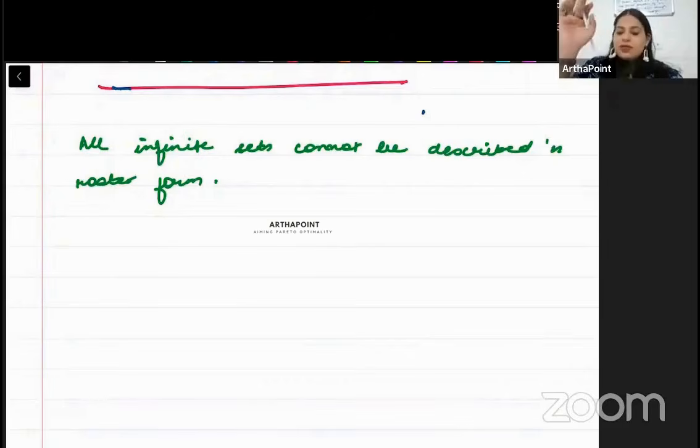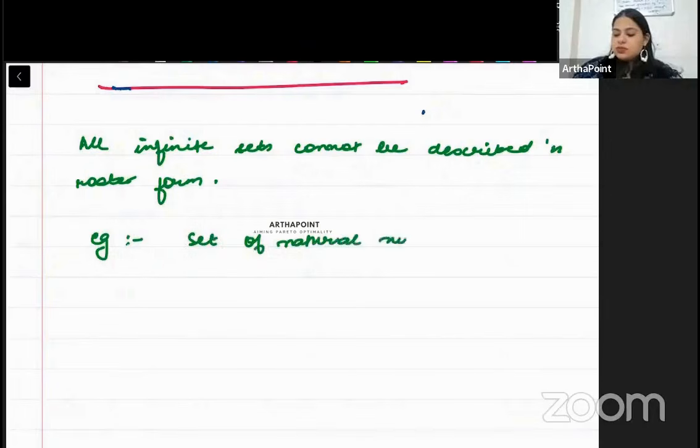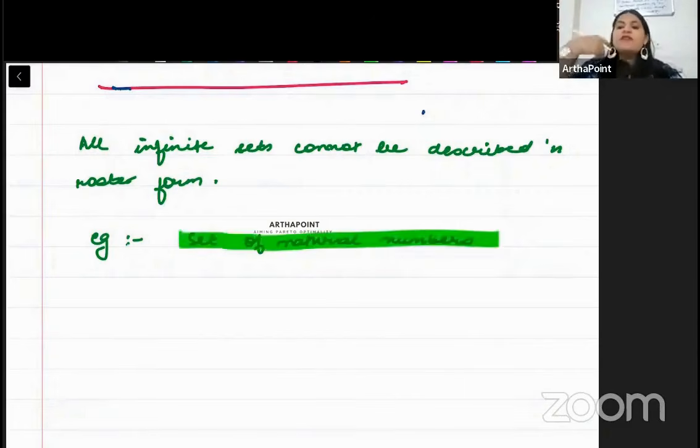And beta, in set builder format also, for example, the set of natural numbers. But this is infinite. Natural numbers are infinite, right? If I had said the set of first 5 natural numbers, it would be finite. But the set of natural numbers in itself is infinite. So how will we show infinity? 1, 2, 3, how far do I keep writing?